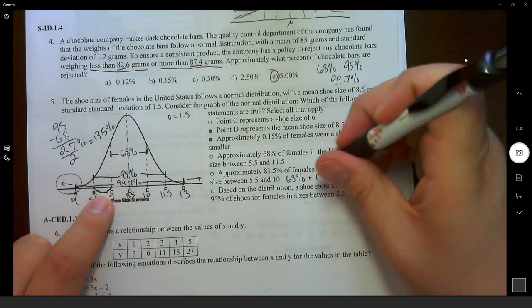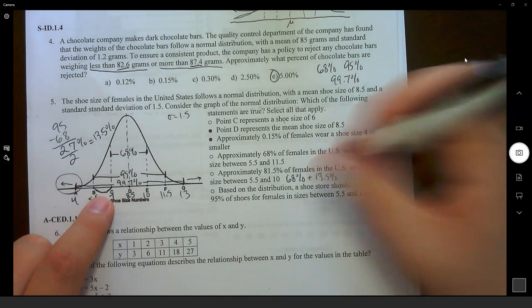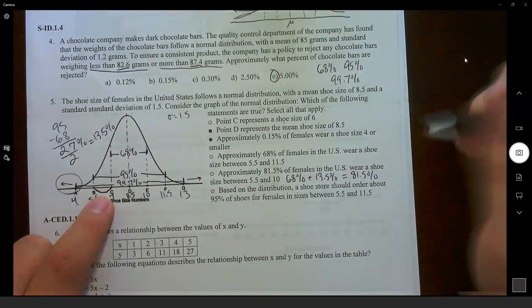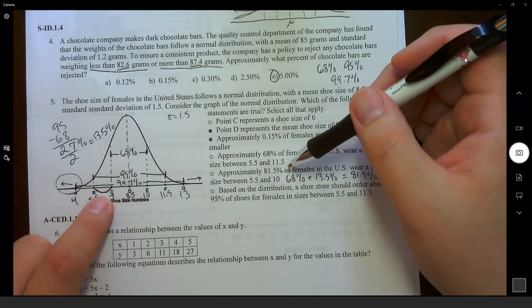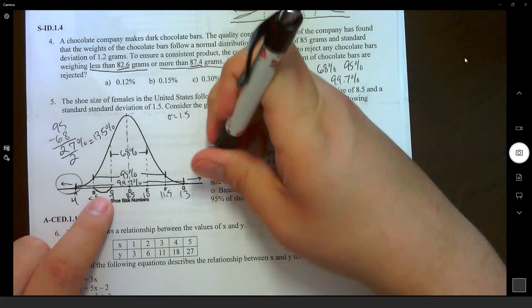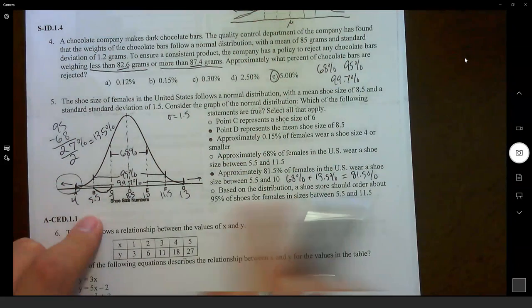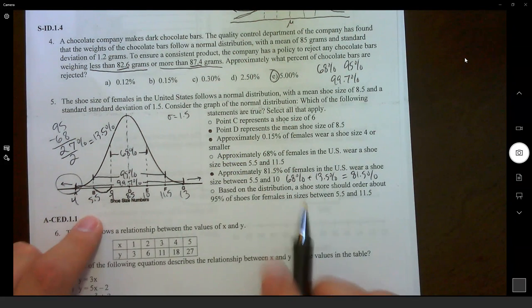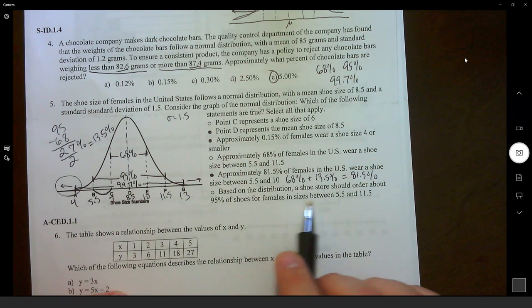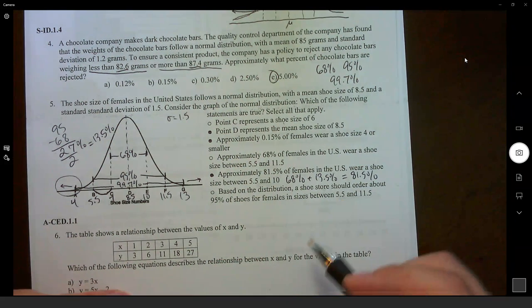So I'll add that over here, 13.5% plus 68%. That is going to equal 81.5%. So yes, approximately 81.5% of females wear between 5.5 and 10 in shoe size. So I agree with that. The last one, based on the distribution, a shoe store should order about 95% of shoes for females in sizes between 5.5 and 11.5.